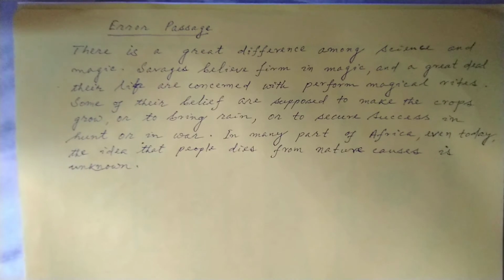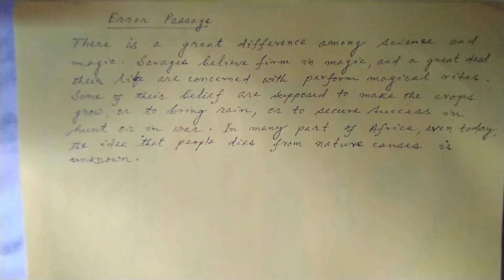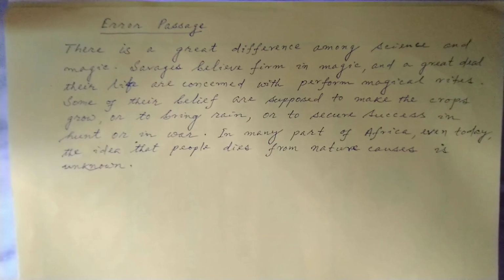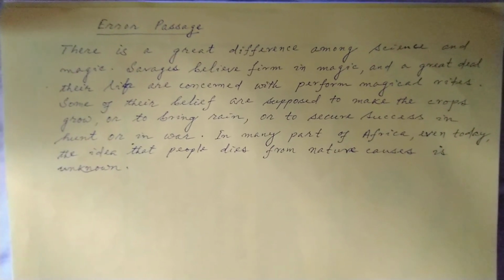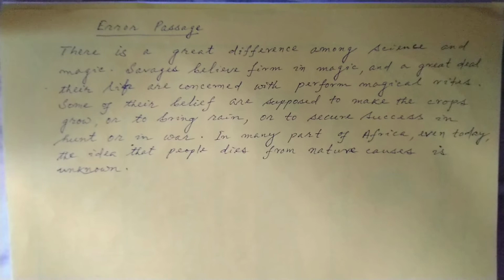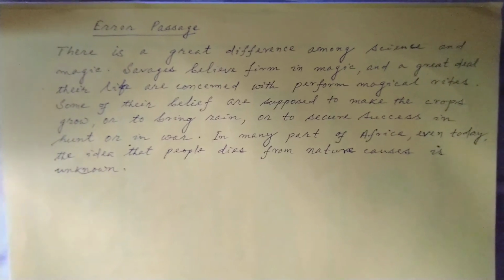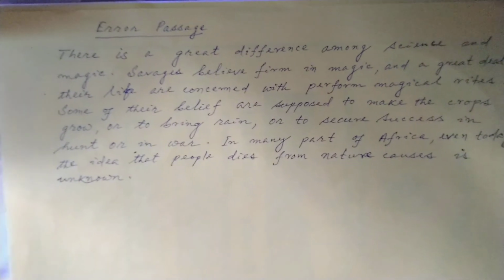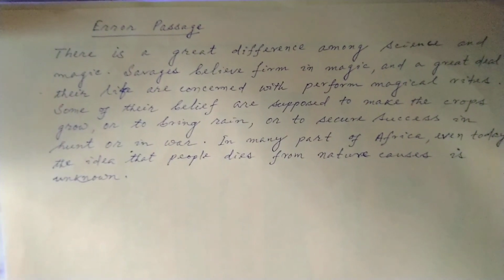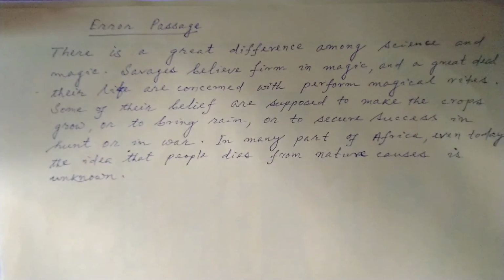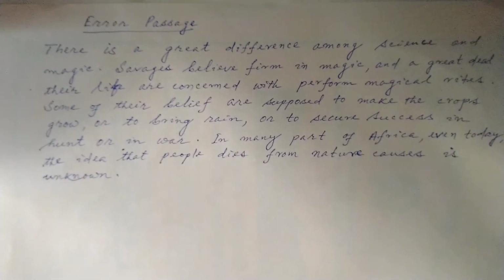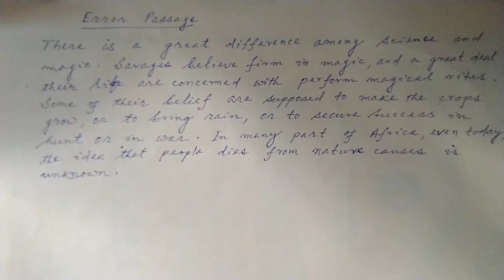Now let us go through another passage. Let me read out the passage slowly. There is a great difference among science and magic. Savages believe hard in magic, and a great deal their life are concerned with perform magical rites.